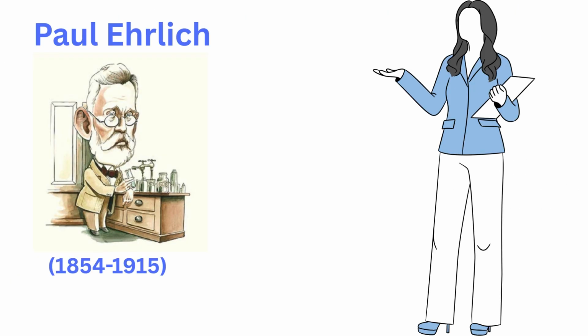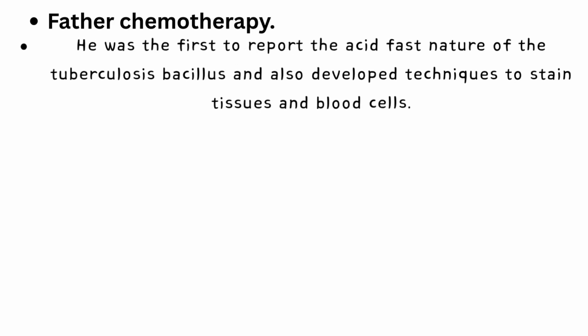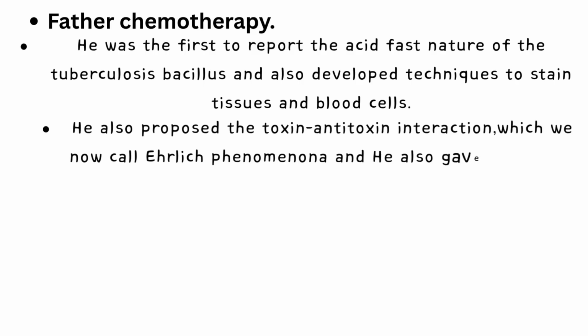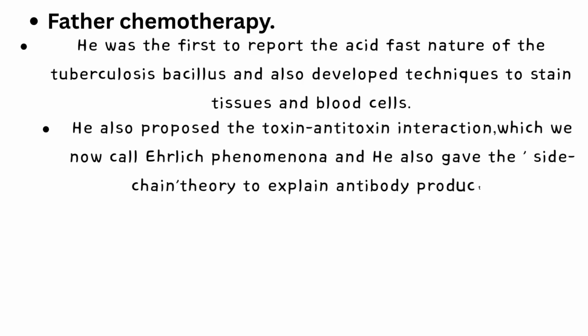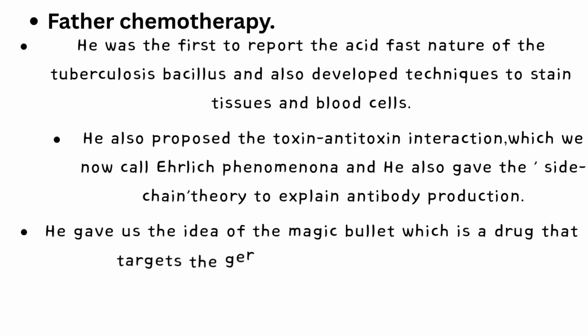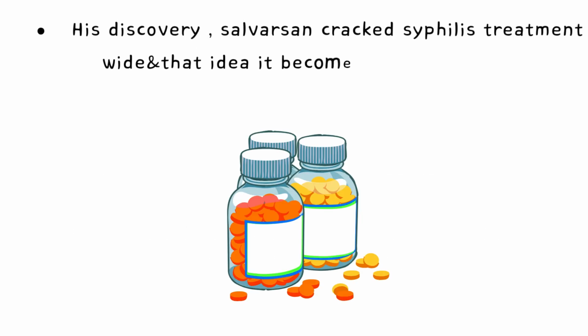Finally, last one guys, meet Paul Ehrlich, from 1852 till 1915. He is the father of chemotherapy. He was the first to report the acid-fast nature of TB and also developed techniques to stain tissue and blood cells. He also proposed the toxin-antitoxin interaction which we now call the Ehrlich phenomenon, and he gave the side chain theory to explain antibody production. He gave us the idea of the magic bullet, which is a drug that targets the germ without harming the body. His discovery Salvarsan cracked syphilis treatment wide open, and that idea became the base of modern medicine.